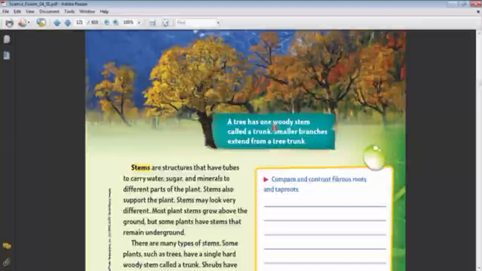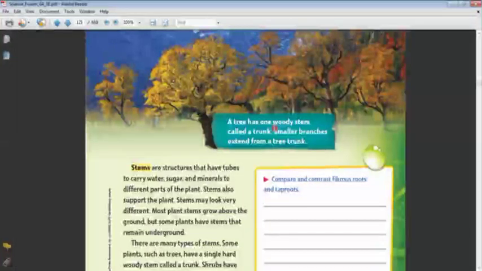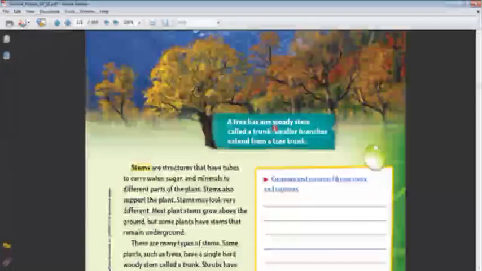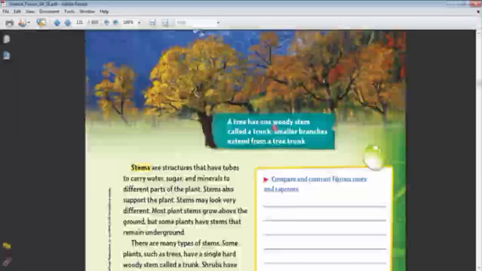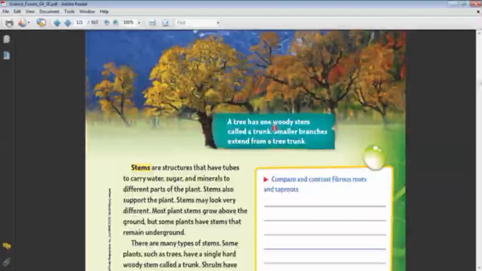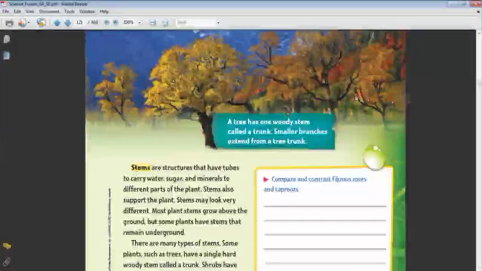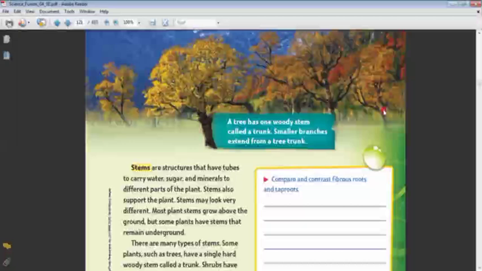Okay, let's talk about each one of them. The first one is the woody stem, like the trunks of trees. It's a stem, but it's woody, strong, and hard. It's a single hard woody stem present in trees like this one.